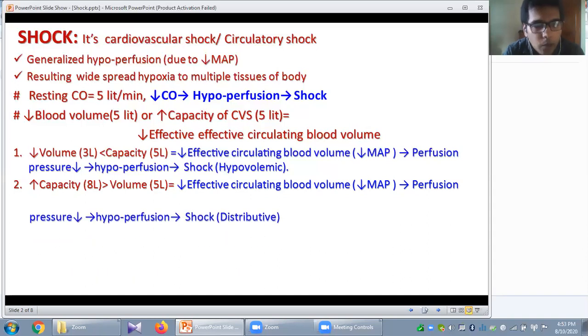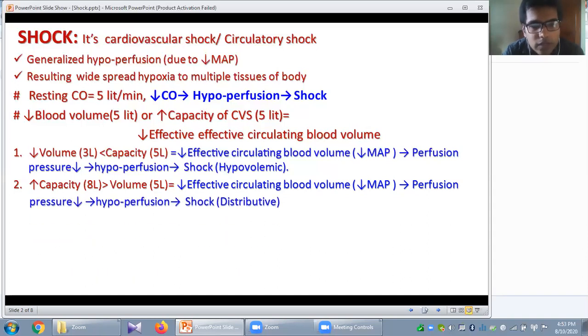Okay, now this type of shock in the second case I have shown here, that is due to vasodilatation where the capacity of your cardiovascular system increases. So this type of shock is called distributive shock. Okay.